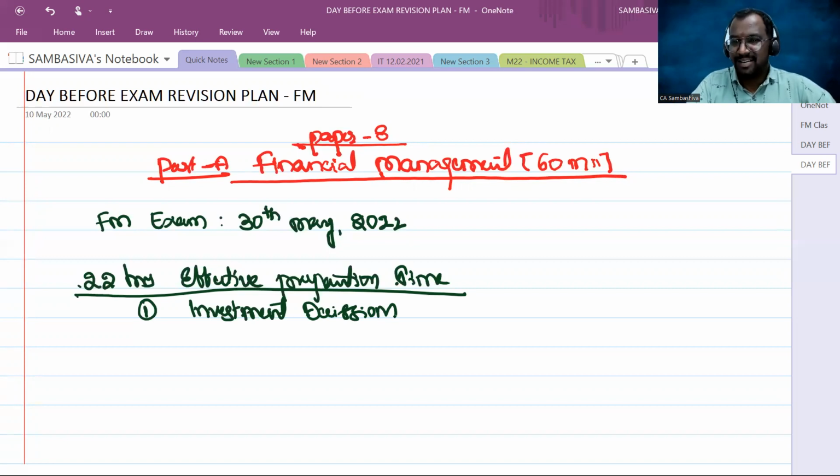Yes or no? In the first part, we are going to discuss all the project evaluation techniques like ARR, payback period, NPV, IRR, profitability index, right? In the second part, that is advanced concepts in investment decisions, we are going to discuss the modified NPV, modified IRR, and then the replacement decisions, NPV and IRR conflicts, right, sir?